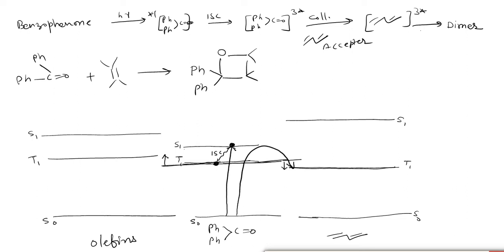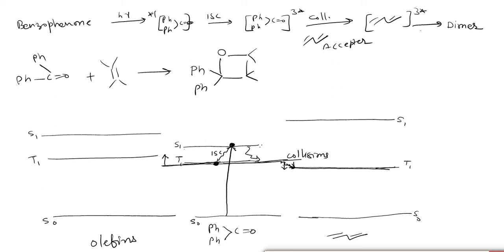It will transfer the energy from here, after intersystem crossing and after collision, into the excited triplet state of olefins, or here butadiene, as in this case.